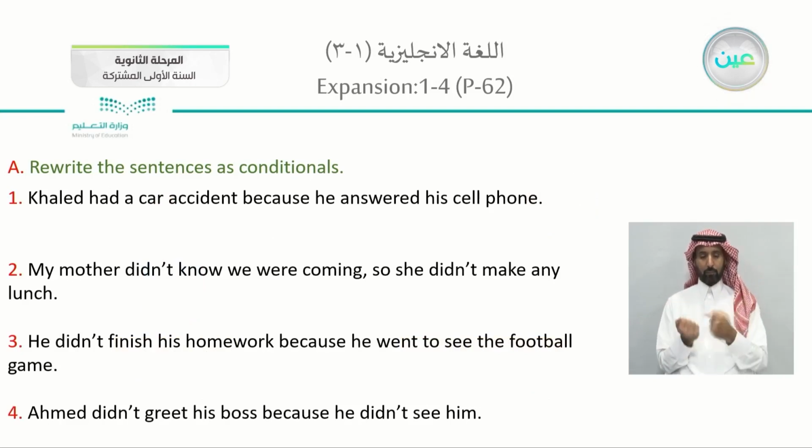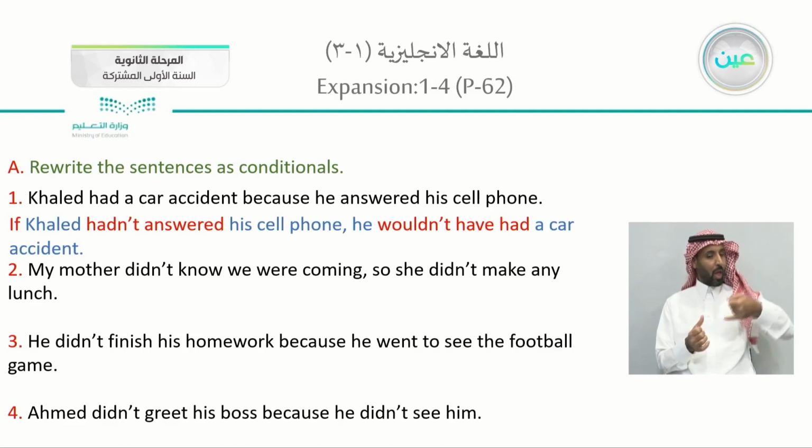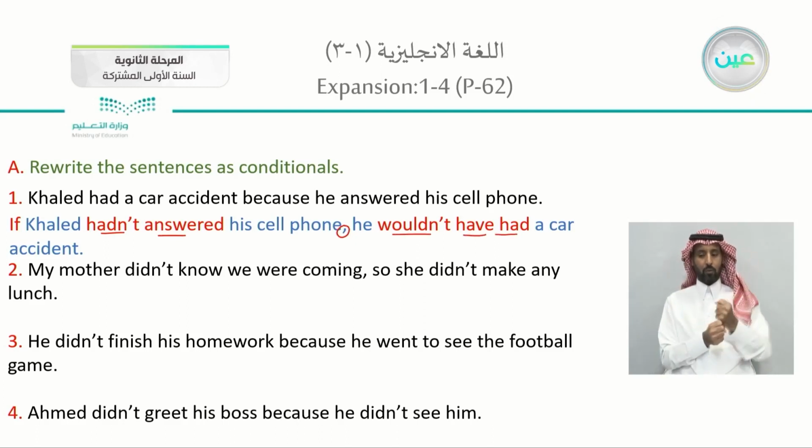Number 1. Khalid had a car accident because he answered his cell phone. Let's form the conditional. If Khalid hadn't answered his cell phone, he wouldn't have had a car accident. You notice that we started with "if", then the past perfect, then the result clause. In the result clause we use would have and the past participle.